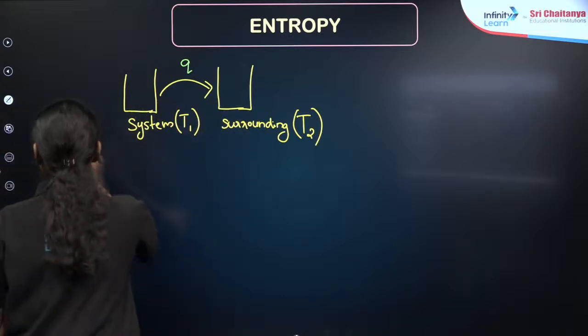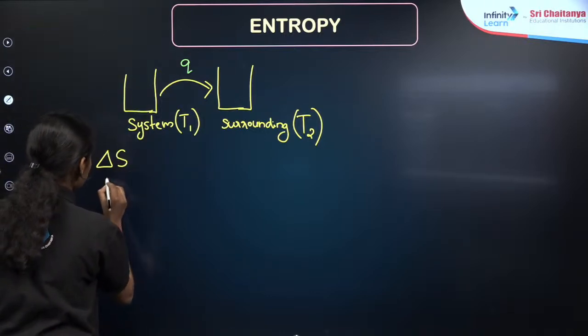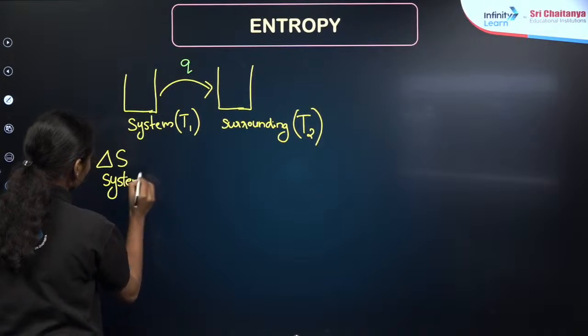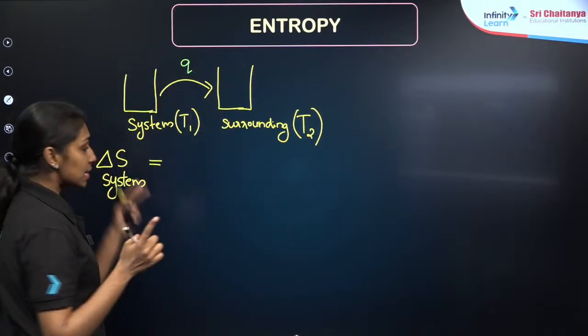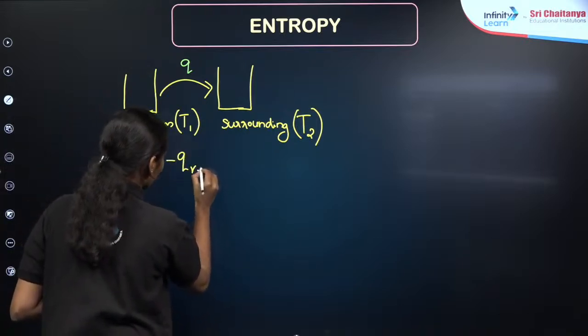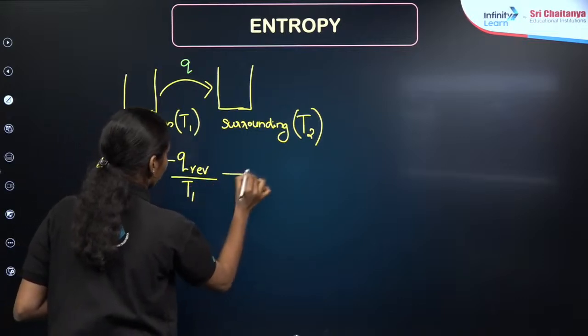So we can say that delta S of the system, which means the change in entropy of the system, is equal to minus Q reversible divided by temperature T1, since the system is losing heat. This will be the first condition.